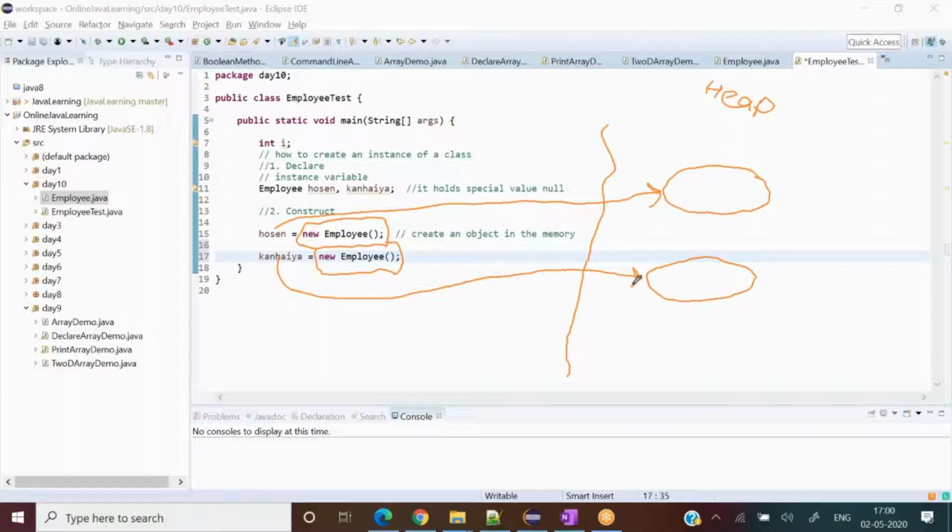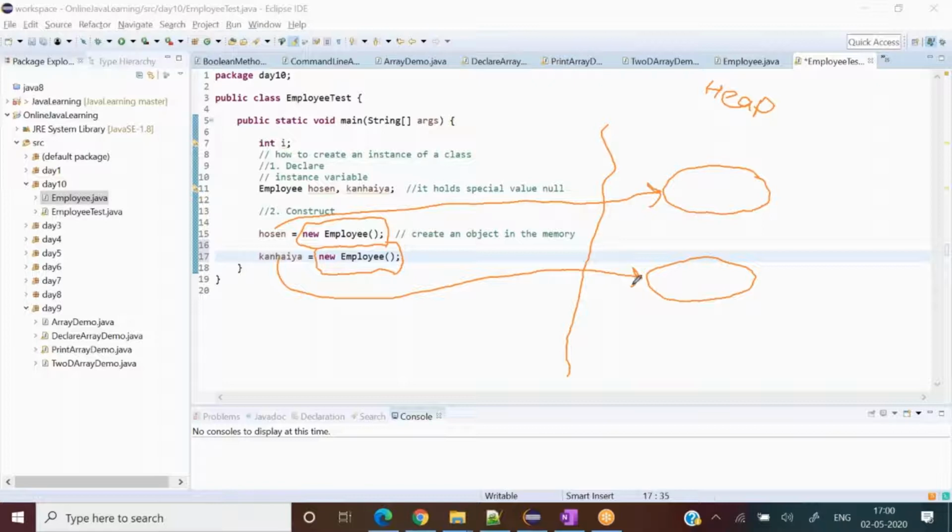Up till now, do you have any clarity with respect to the memory, or any confusion? Yes. When we create something using new, the object will be created in the heap memory. A place is going to get allocated, and that place is going to be referenced by the name Hussein or Kanhaiya.